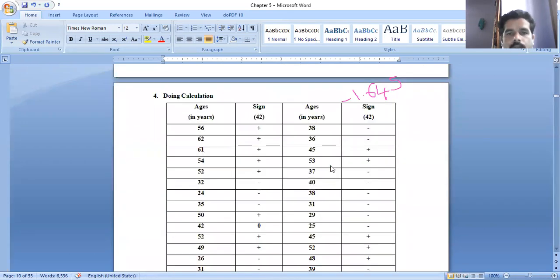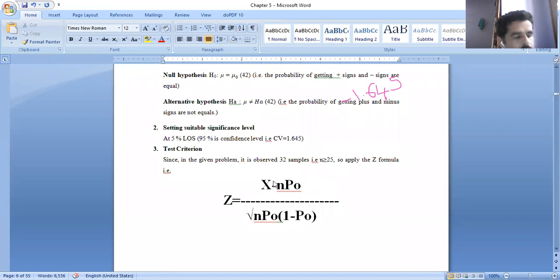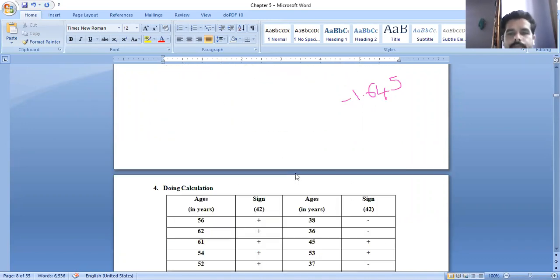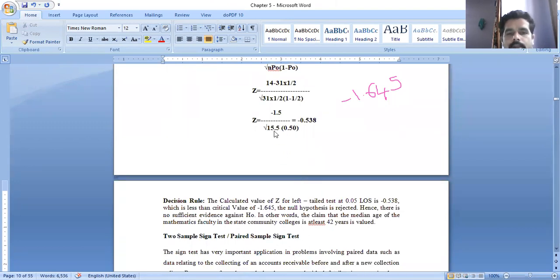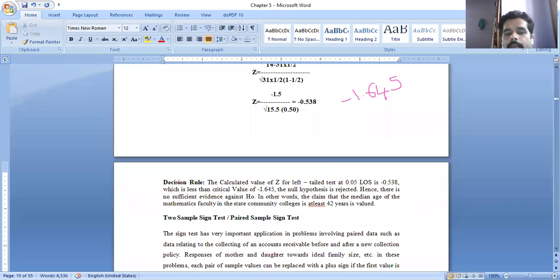So you observe carefully, at the suitable significance level we have written the critical value is equal to 1.645. When we got the Z as a negative value, that is the reason we have written minus here.